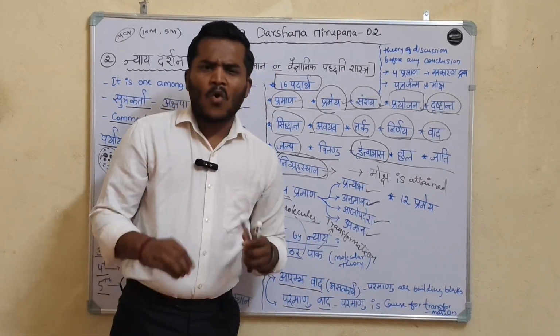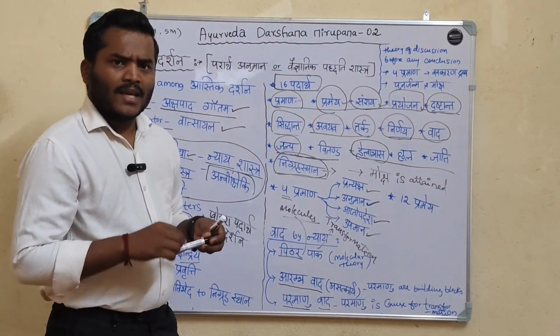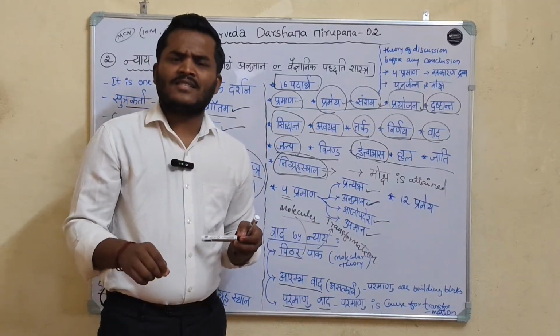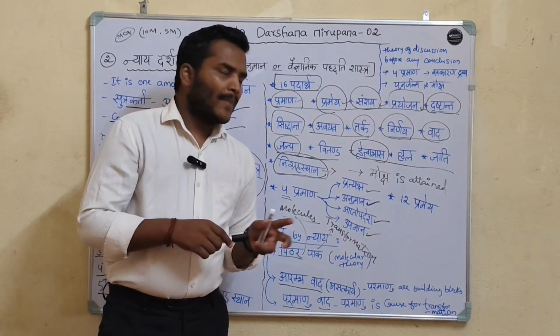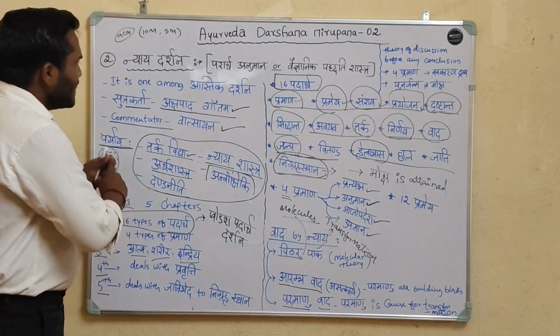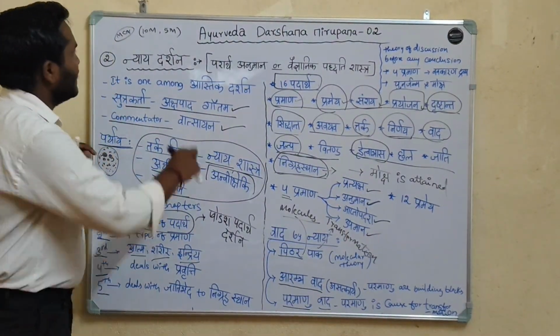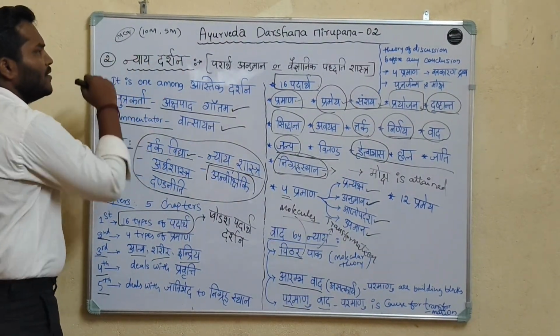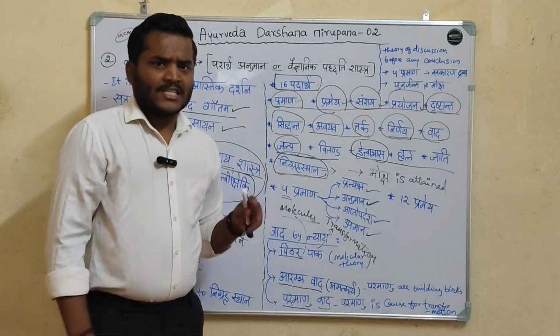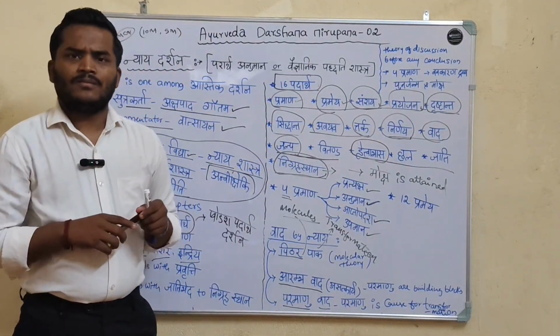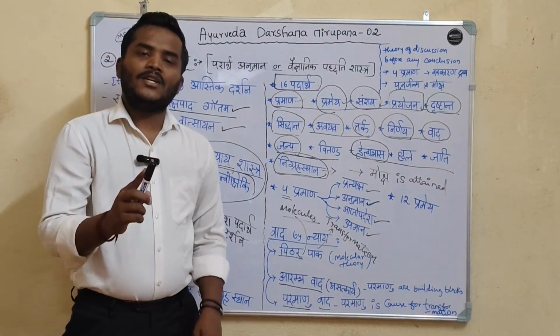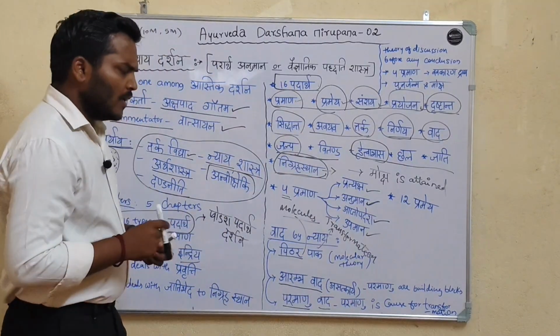Paramanu is the cause for the whole transformation of the universe. In the universe, any change that takes place is due to the Paramanu. This is about the Nyaya Darshana. In Nyaya Darshana, they may ask a 10 marks question, a 5 marks question, and MCQs. Last, the practical application of Nyaya Darshana in Ayurveda.